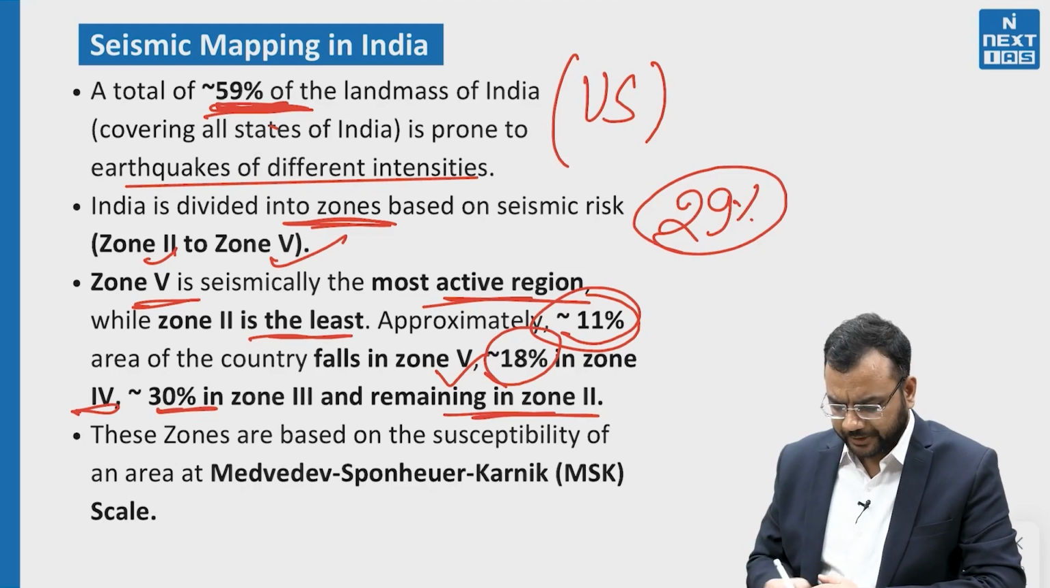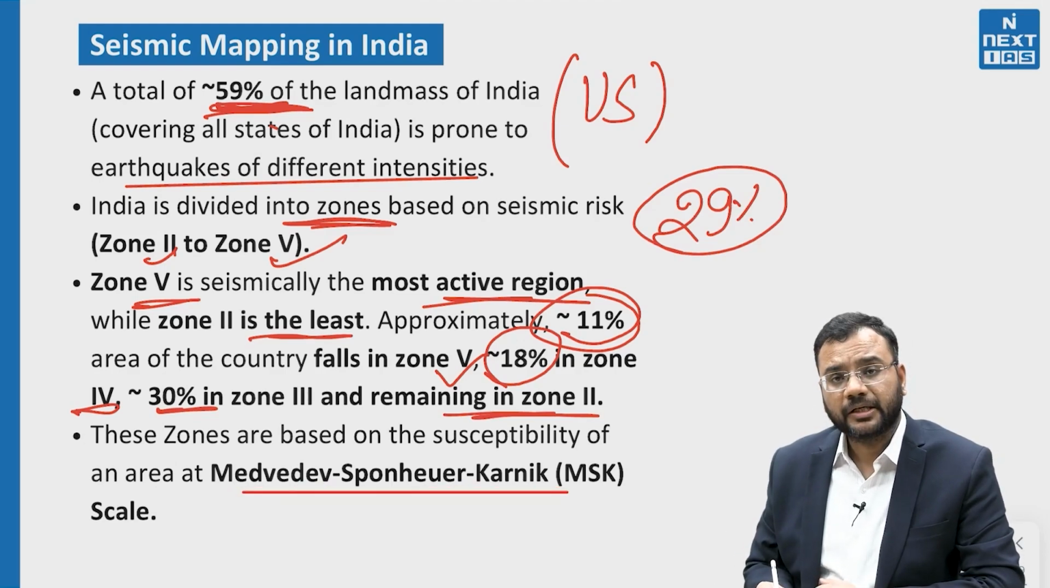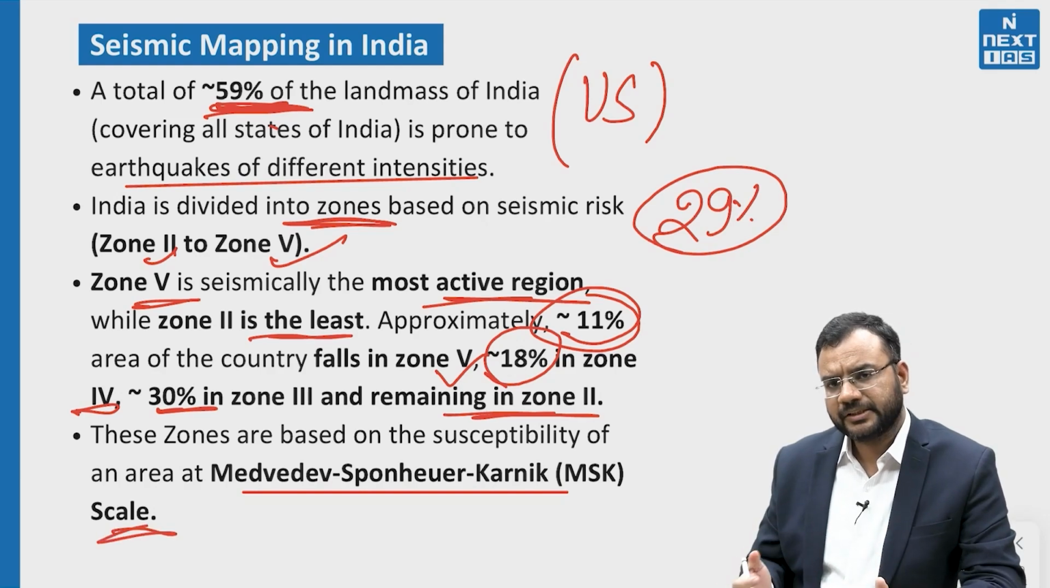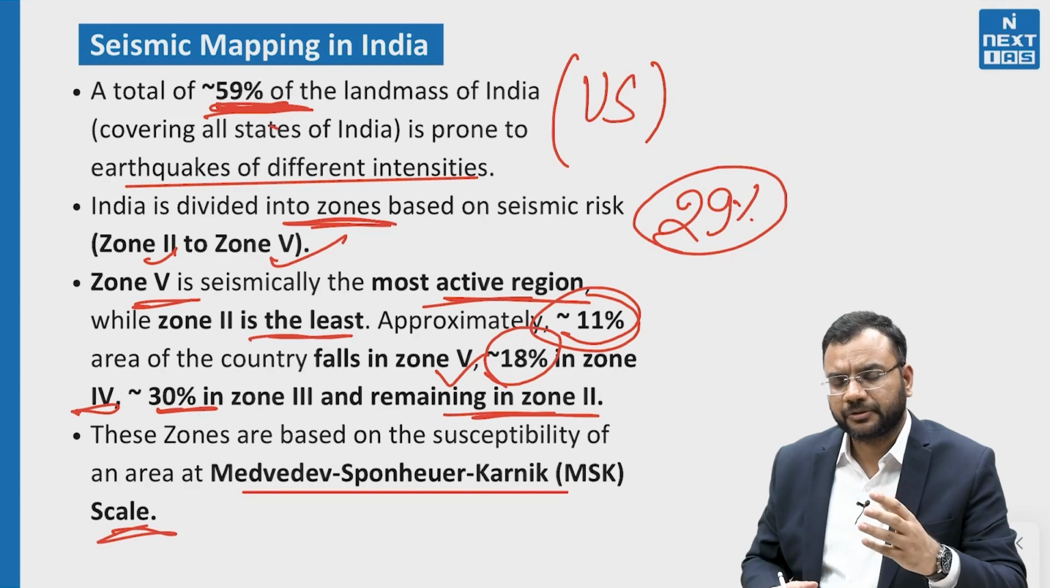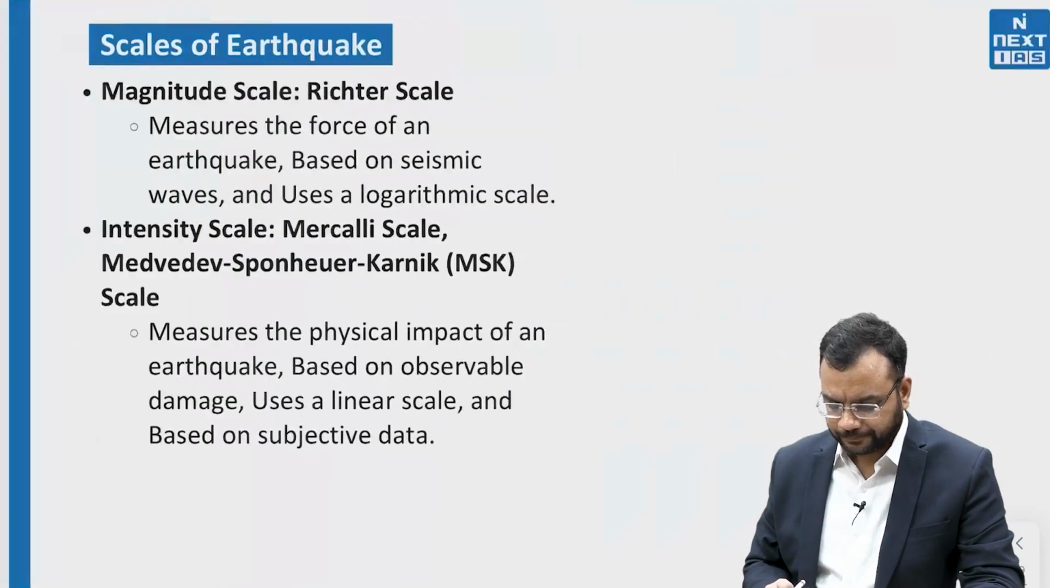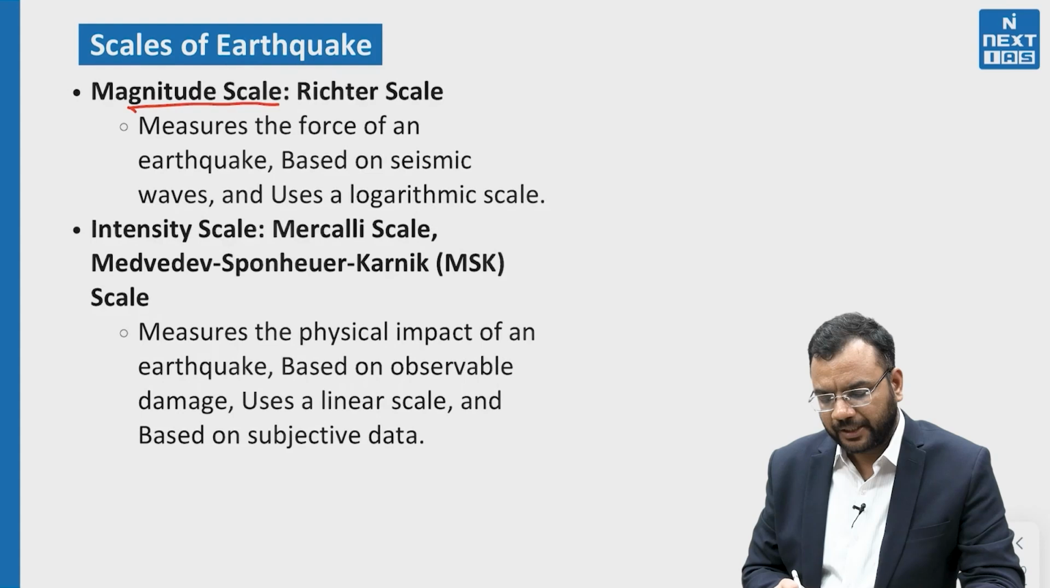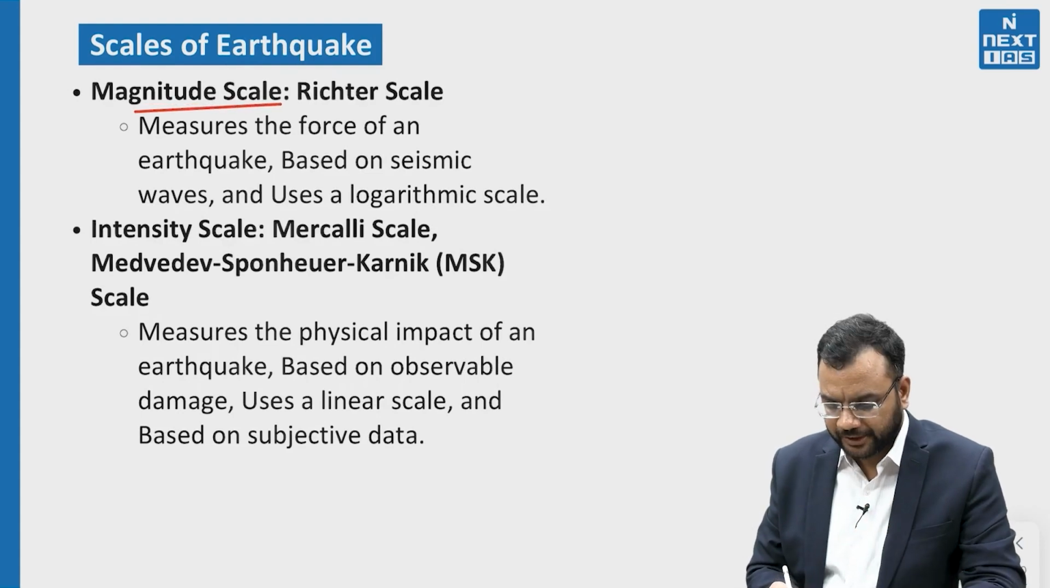The classification is based on the Medvedev-Sponhar-Kranick scale. This scale is being used. In further studies, we will be able to see and distinguish various types of scales. So the magnitude scale is being used for the Richter scale.